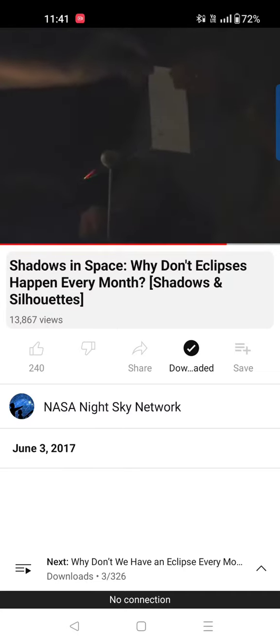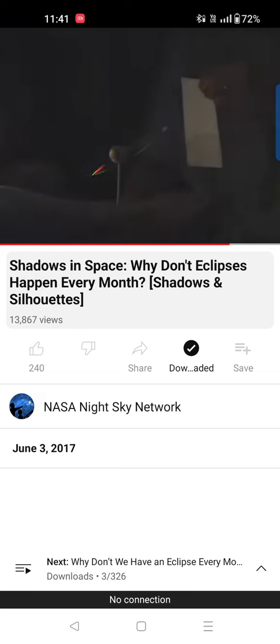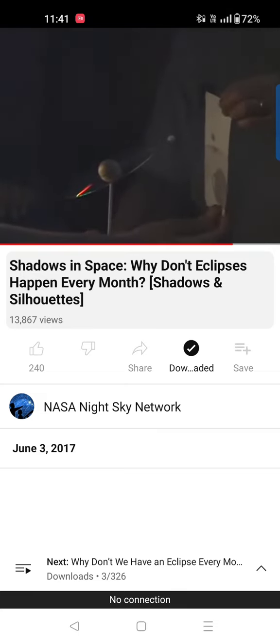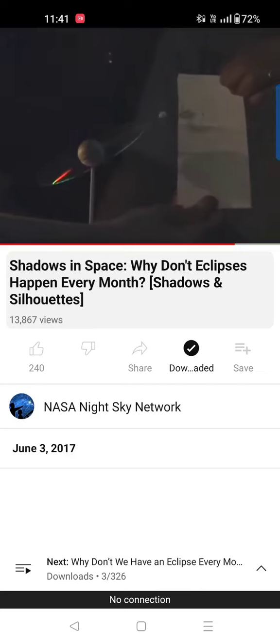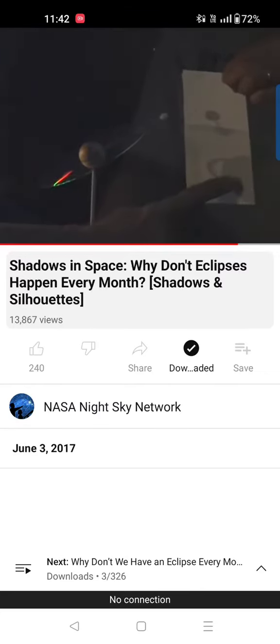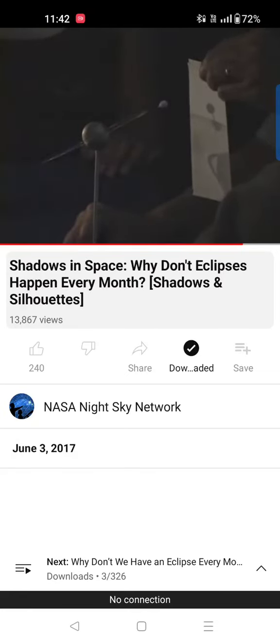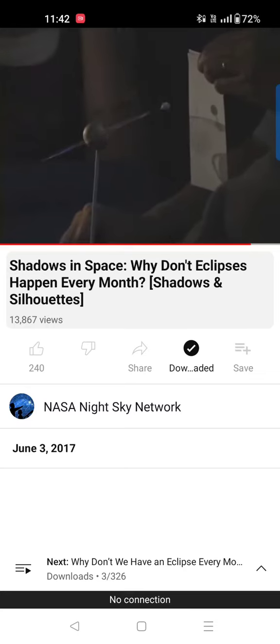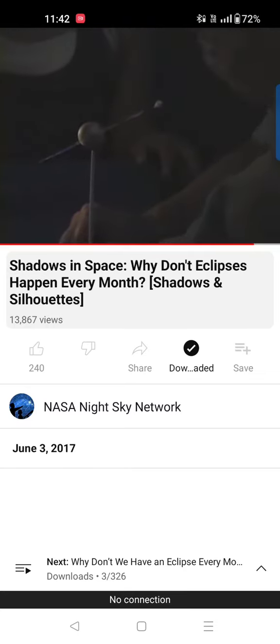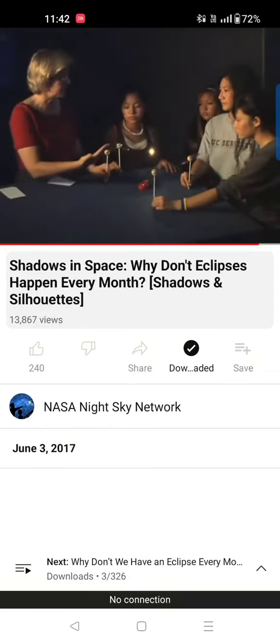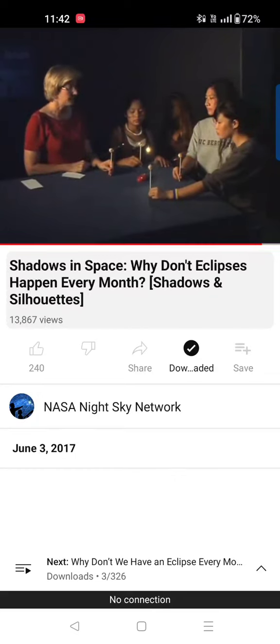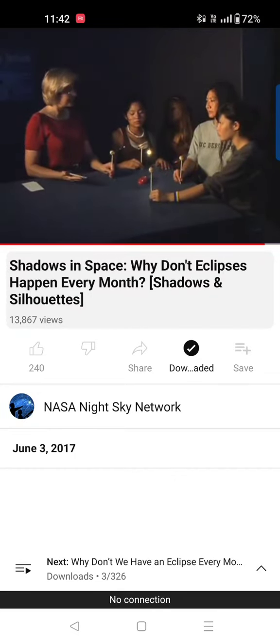Now let's check yours. Why don't you hold that there, and let's see if we can find your shadow here. There it is. And we see that here's your Earth shadow, and there's your moon shadow. Are you going to have a lunar eclipse? No, because your moon shadow is above your Earth shadow. Right. So the tilt of the moon's orbit compared to the Earth's orbit around the sun is the reason that we don't have eclipses every month.